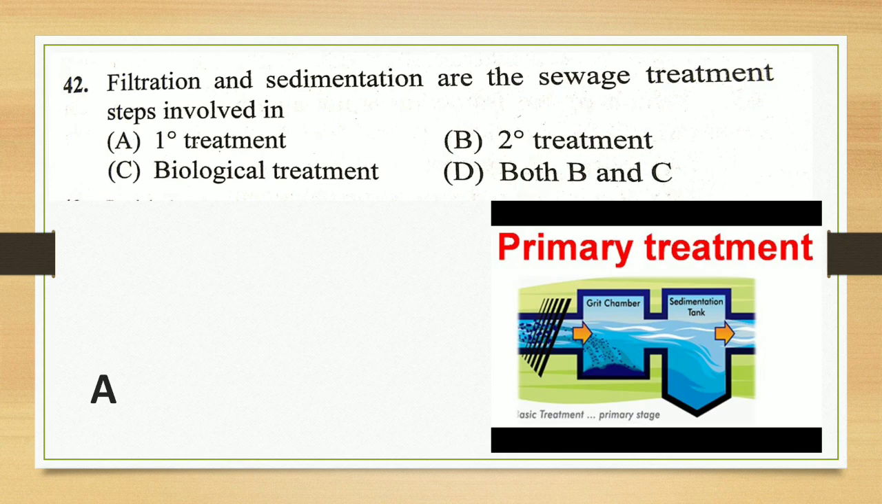Next question. Filtration and sedimentation are the sewage treatment involved in: the options are primary treatment, secondary treatment, biological treatment, both A and B. Here the answer is primary treatment, because primary treatment has basic steps like removal of particles from the sewage, which contain filtration and sedimentation. That is why the answer is primary treatment.